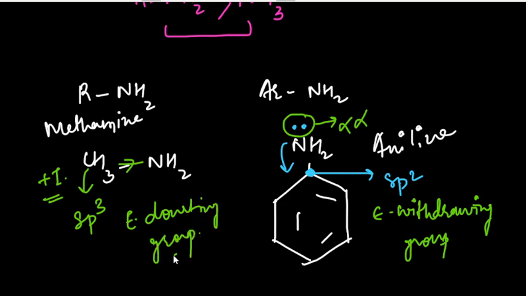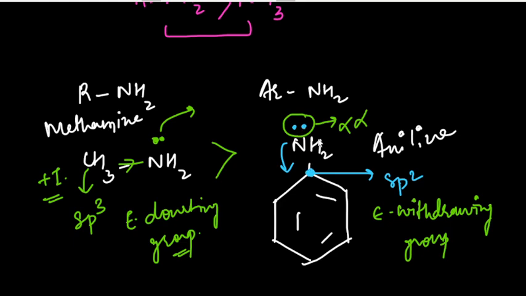So in this case, these two electrons can easily be donated. Hence, aliphatic amines are always more basic than aromatic amines.